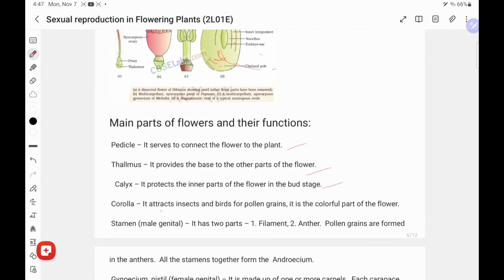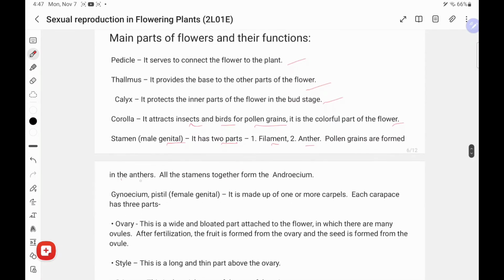Corolla attracts insects and birds for pollination. It is the colorful part of the flower. Stamen, the male part, has two parts, filament and anther. Pollen grains are found in the anther. All stamens together form the androecium.